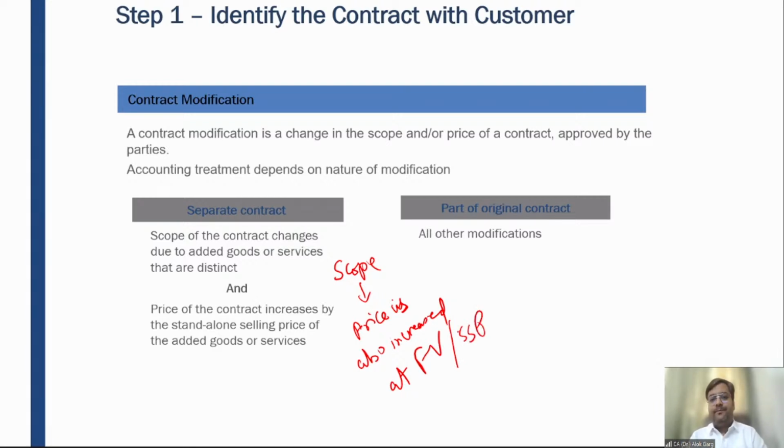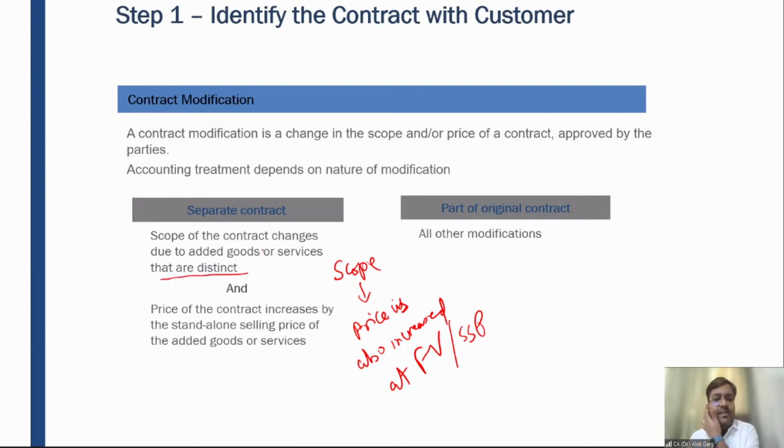So friends, the modification in the contract will be considered as a separate contract when the scope of the contract changes due to the addition in goods and services, which are distinct.